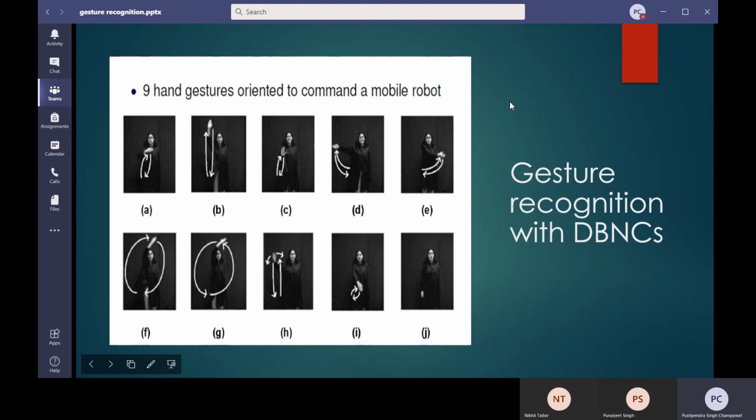Thanks for the start, Punarjit. So as we all might know what dynamic Bayesian networks are and how we are going to use the classifier in our case, let's move on to our problem statement. Our problem is we have to perform hand gesture recognition, which involves classification of a sequence of hand postures in a very short time span. Basically, a hand posture is a static configuration of the hand. There are many works focused on the detection of hand postures because this is a basic step to recognize gestures.